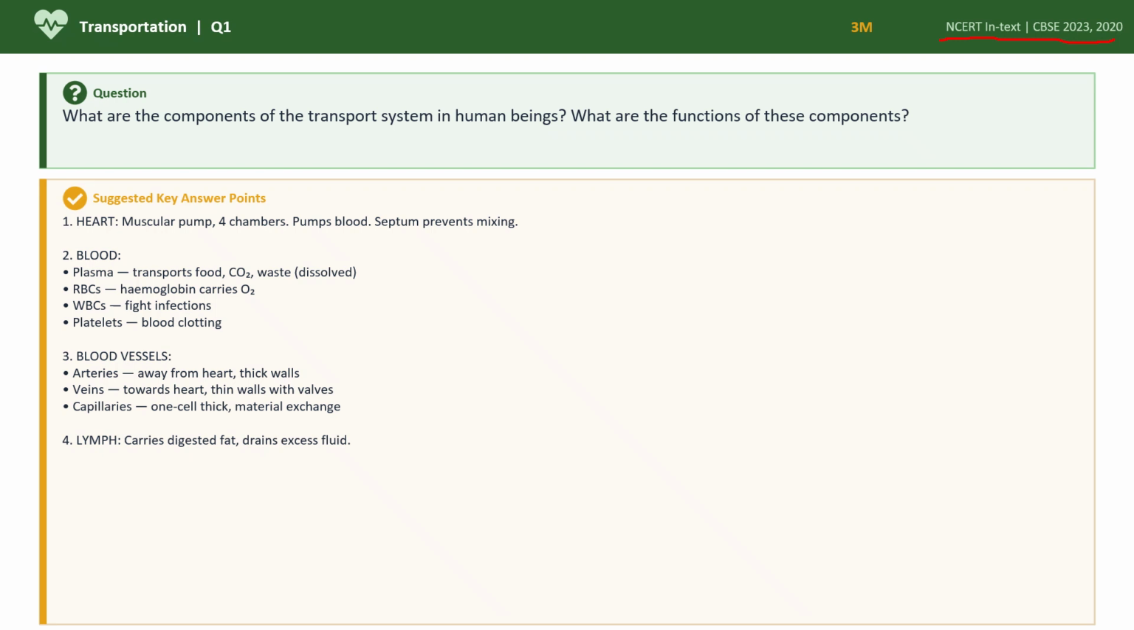Capillaries. So they are one cell thick, when compared to these arteries and veins, they are very slender, very small, and material exchange happens here. And then lymph, it carries the digested fat and also drains excess fluid.